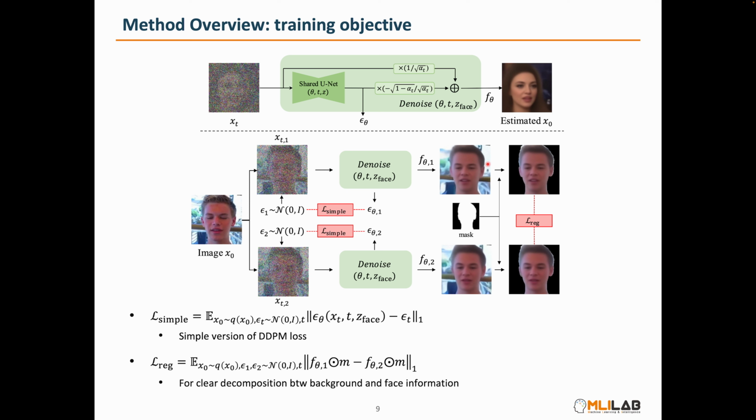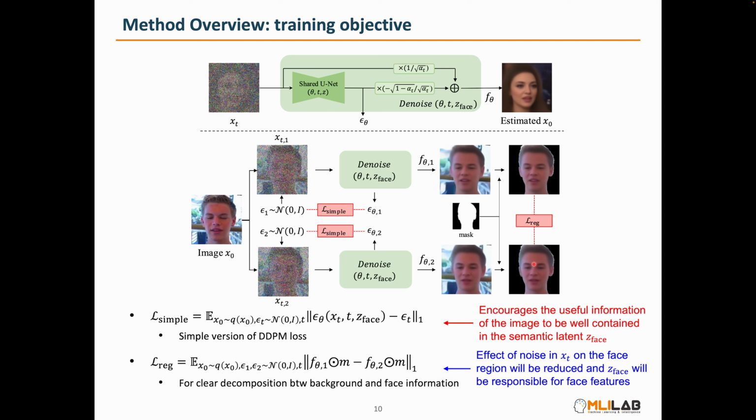When estimating X0 from noise images generated using different noises, we minimize the differences in the facial part. The first loss encourages useful information to be encoded in the semantic latent G-face, while the second loss reduces the influence of noise on the facial parts, allowing facial related information to be stored in G-face rather than the noise map XT.